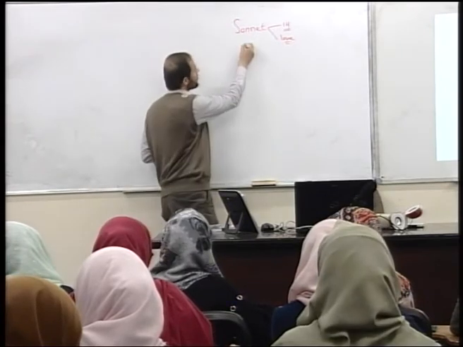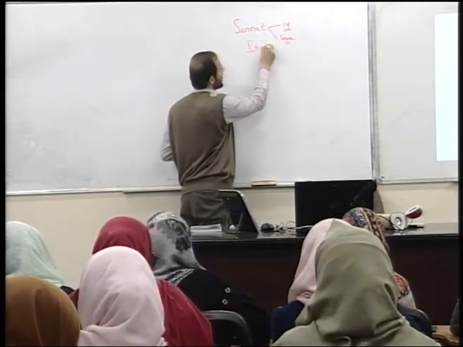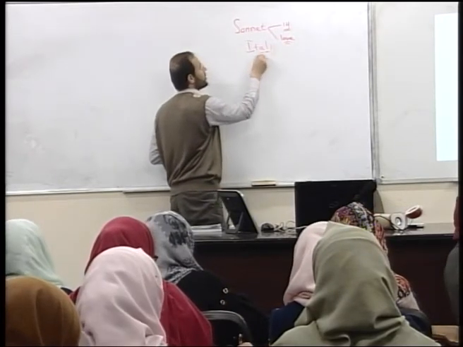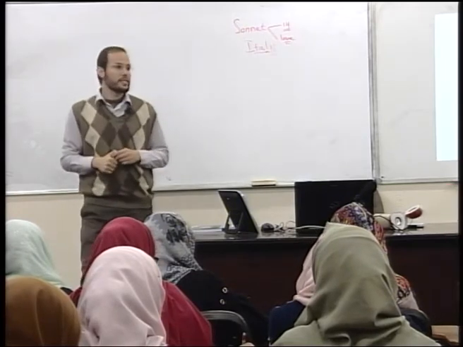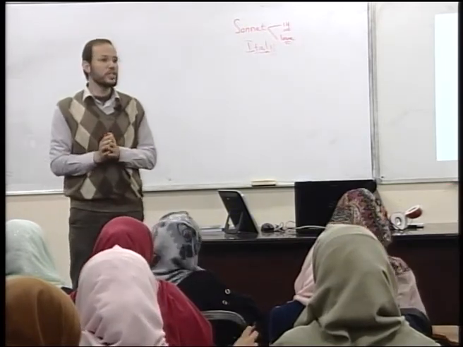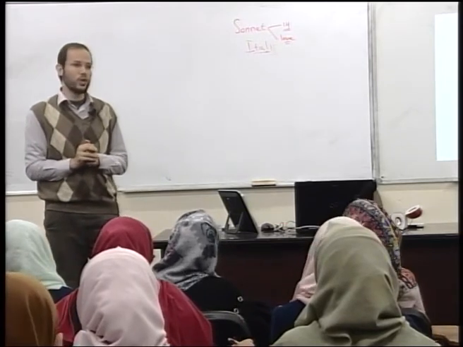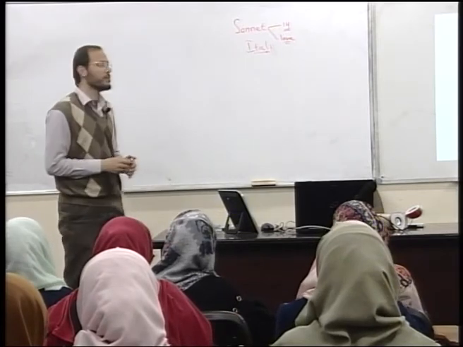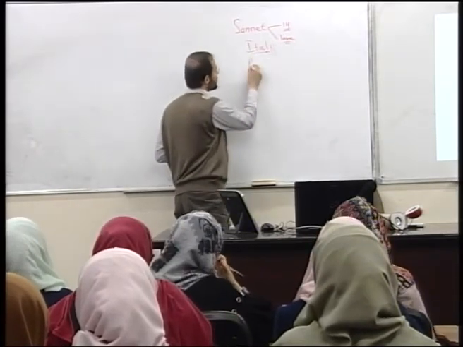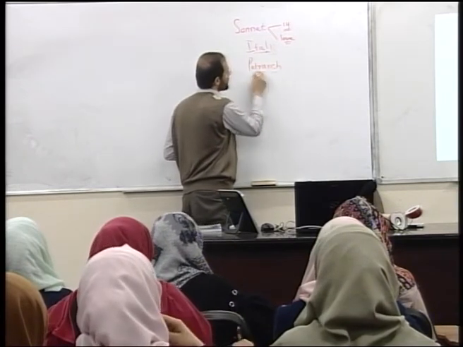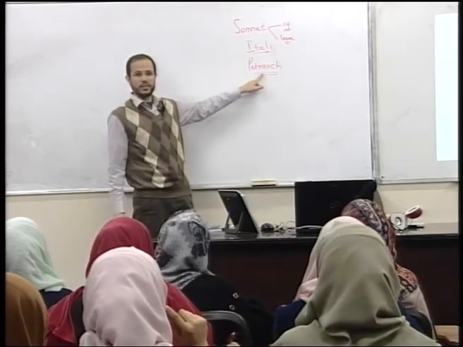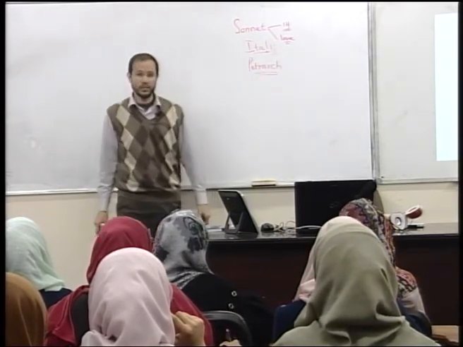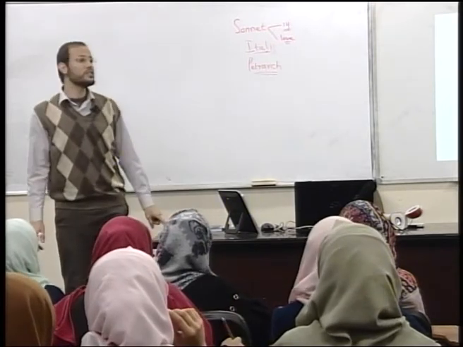The sonnet originated in Italy. Italy with an I, not Y. It sounds ugly with a Y, sorry. It started in Italy in the 13th century with a very famous poet you should all know, named Dante. But it became more famous thanks to an Italian poet named Petrarch. Notice how the name is written, Petrarch. Petrarch is an Italian poet who wrote so many sonnets.